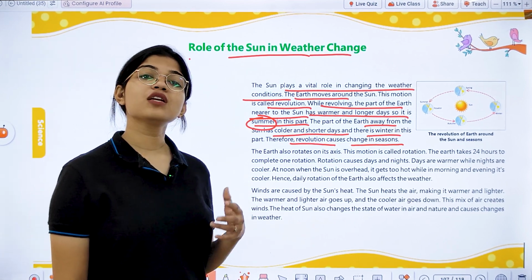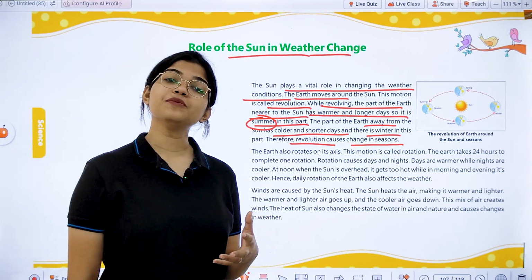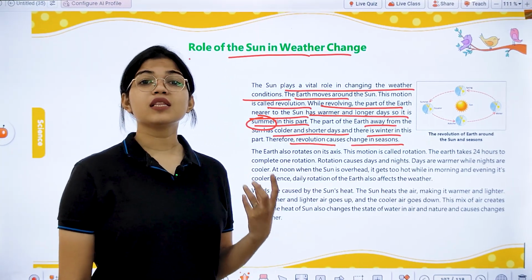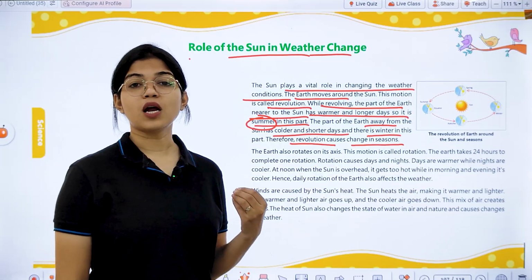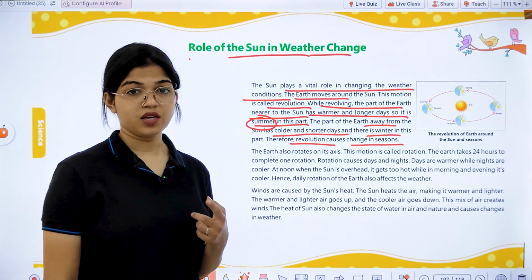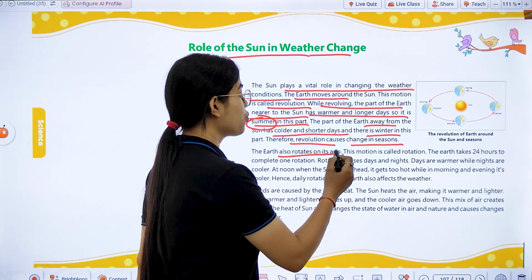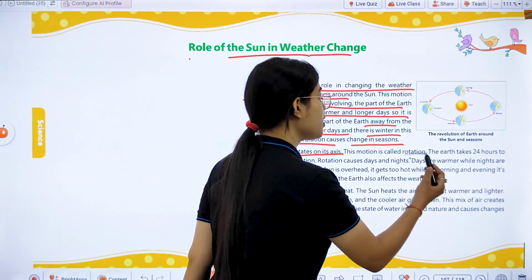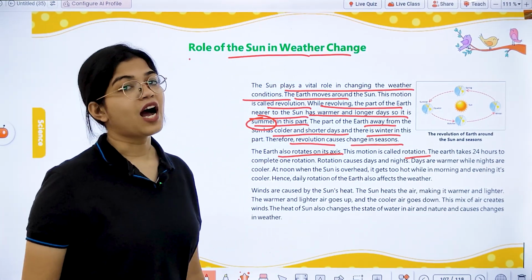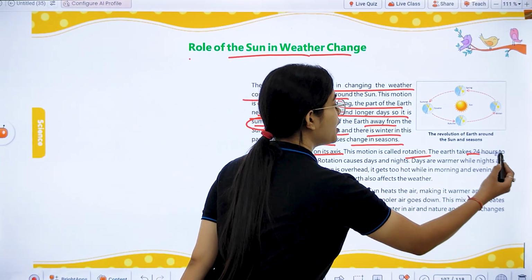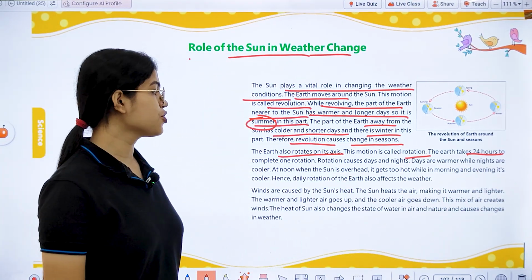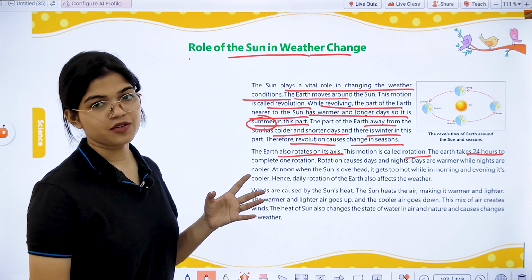And on this imaginary line, the earth moves around like a top. This movement of the earth around its axis is called rotation. And this movement of earth is called rotation. How much time period? Around 24 hours is taken by the earth to complete one rotation.